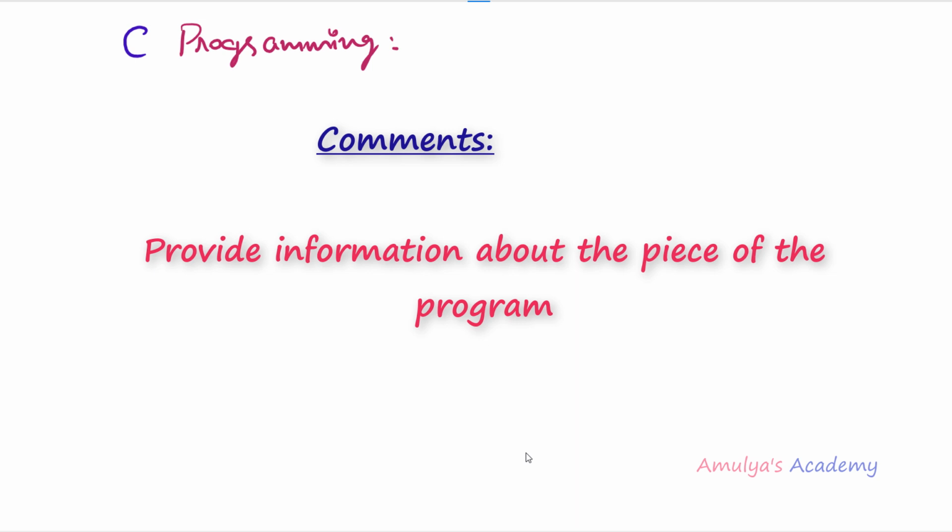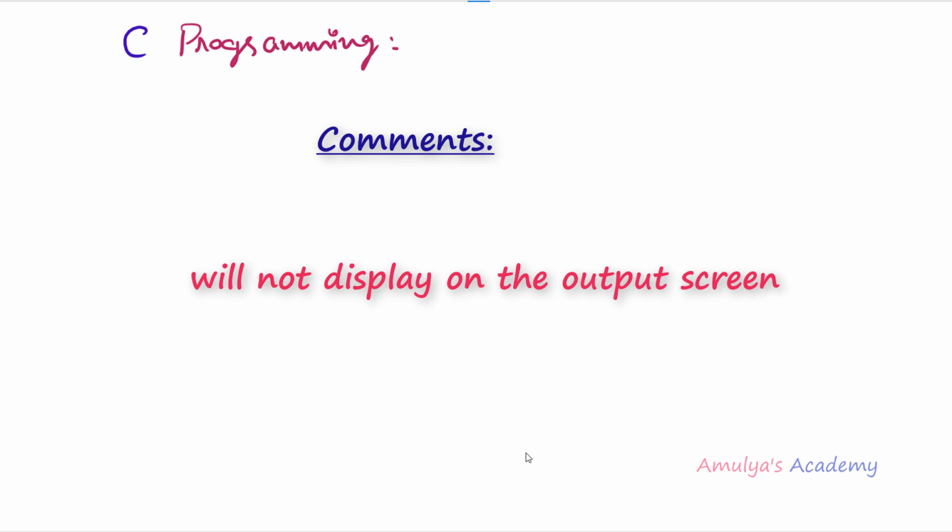While discussing about the basic structure of C programming language, I explained you about the documentation section, right? The documentation section contains the name of the program and other necessary details of that program, and those information will be commented, and these comments will not display on the output. It won't affect the output or program. In the compilation process, these comments will be removed from the program. These comments will not have any effect on the output.